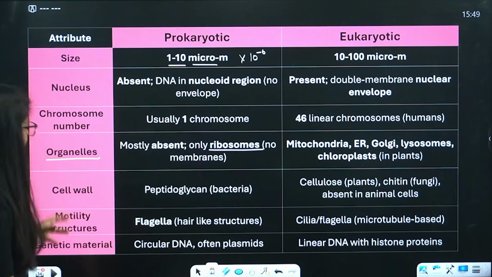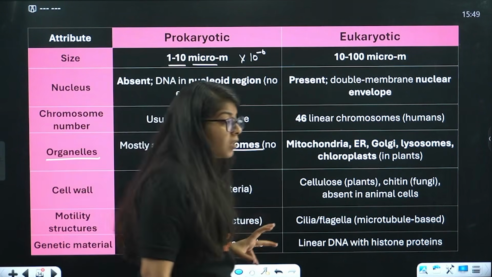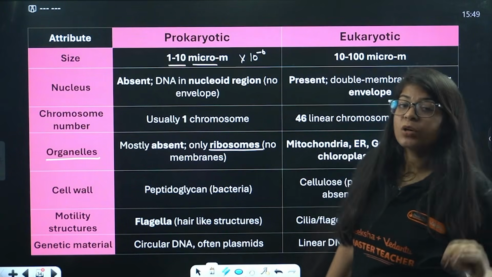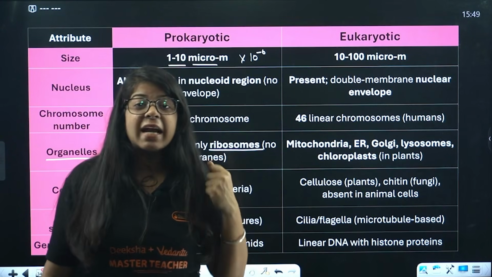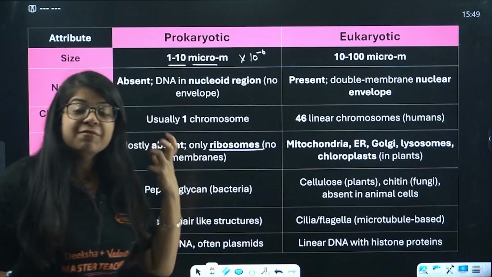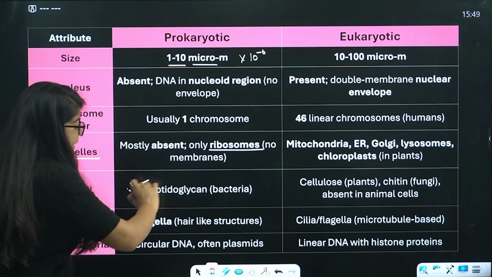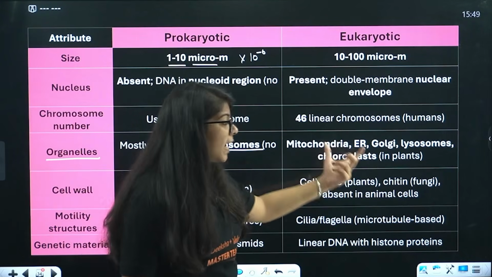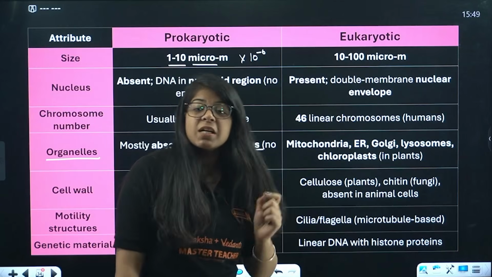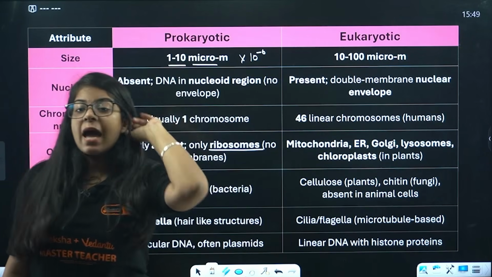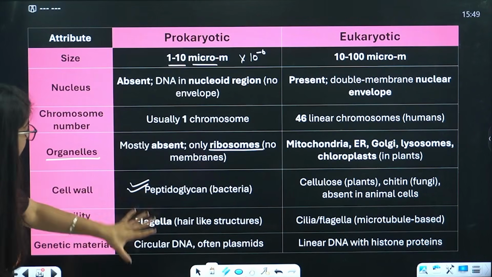Then in the prokaryotic cell we have cell walls, that is, the peptidoglycan we studied in the starting. In bacteria the cell wall is there, in plants the cell wall is there, in fungi the cell wall is there. However, in eukaryotic cells, in plants cellulose is present, in fungi chitin is present, but the cell wall is absent in animal cells.